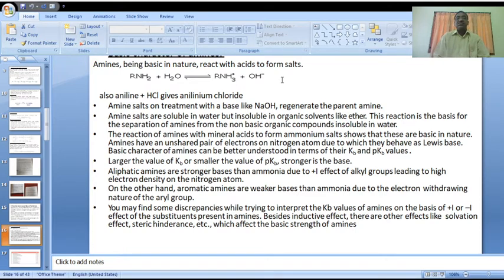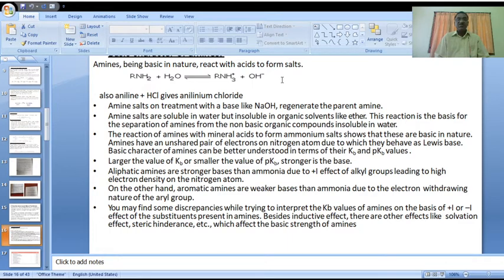The reaction of amines with mineral acids to form ammonium salts shows that these are basic in nature. Generally, all of these are basic in nature. The basic character of amines can be better understood in terms of Kb or pKb values. A larger Kb value or smaller pKb value indicates a stronger base.